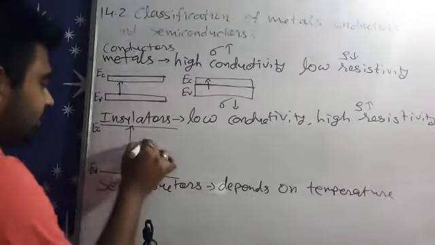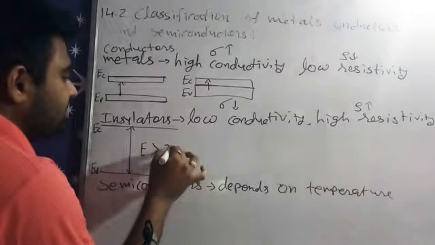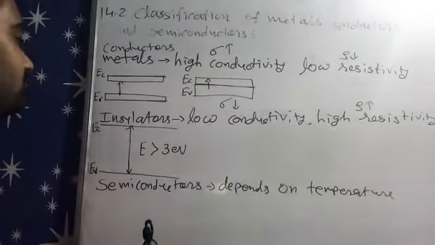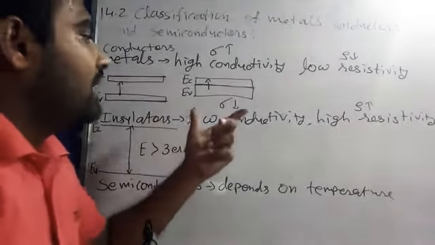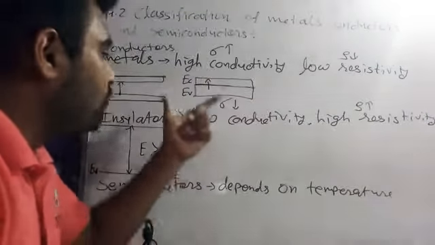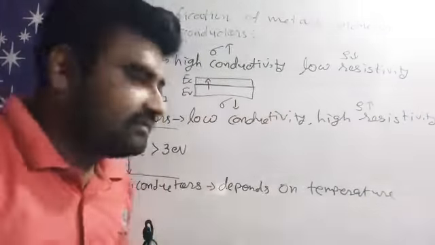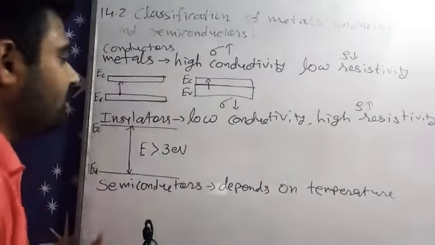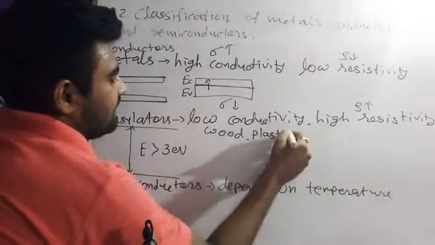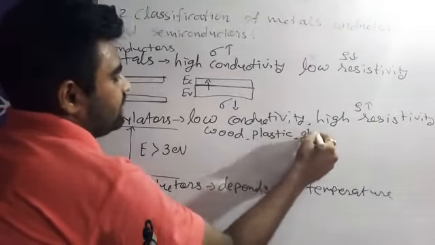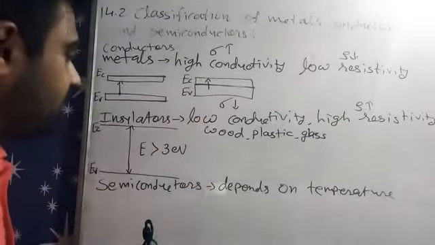Here the energy gap is greater than 3 electron volt. So that's why insulators don't have high conductivity, they have low conductivity and high resistivity. Insulators like wood, plastic, glass don't have high conductivity.